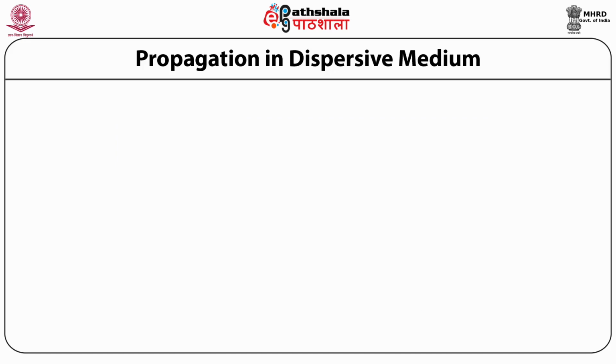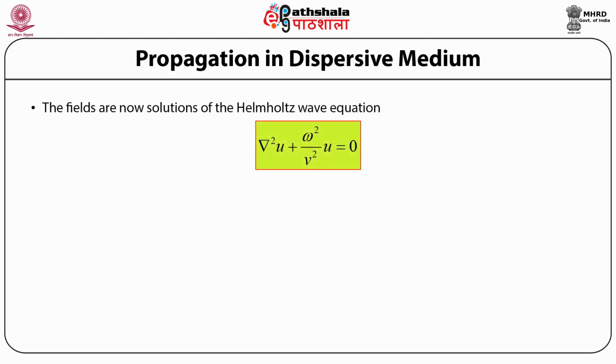Propagation in dispersive medium. So having written down the wave equations for the electric field and the magnetic field induction vector for a dispersive material medium, we can now write down the general form of the wave equation for the electromagnetic waves, and the general form of the wave equation is given by the Laplacian operator acting on u plus omega square by v square times u is equal to 0, where over here u represents the fields that are